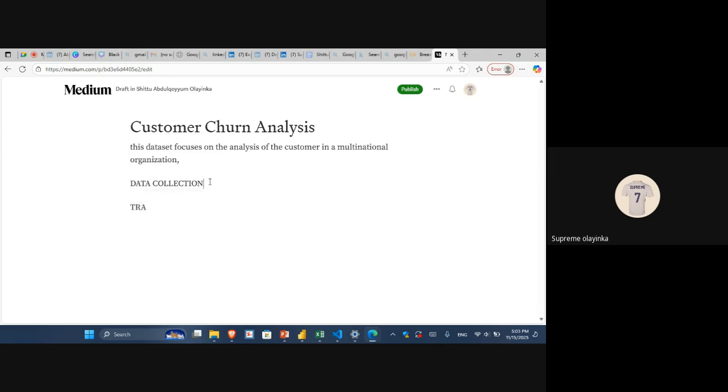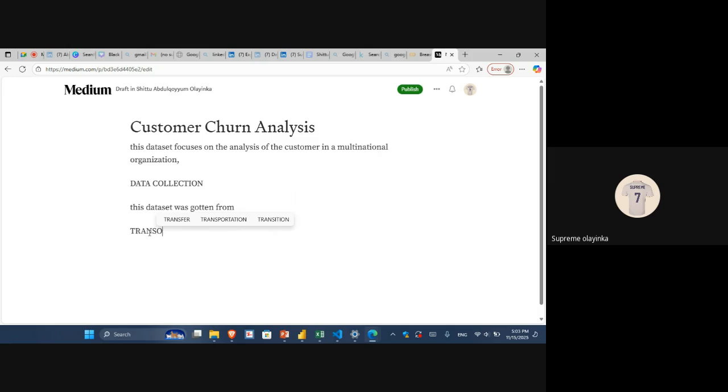So for data collection, you want to say this data set was gotten from Kaggle, you know. Then you can provide the link. You can add more lines. It's more like you're just explaining where you get the data set from, or you can actually reference it. It was gotten from RX Data Hub, you know. You can reference it.